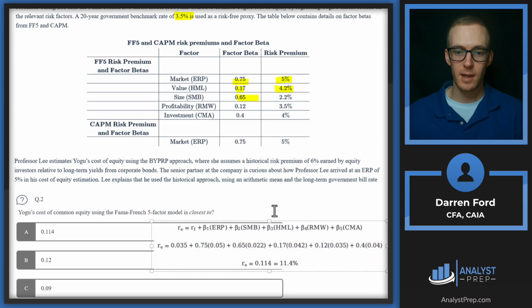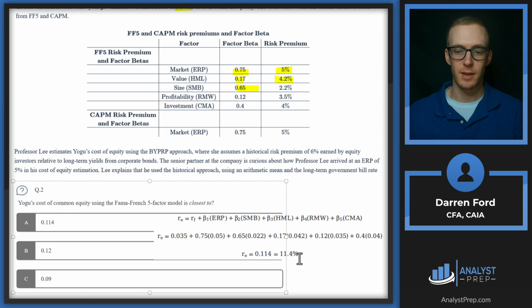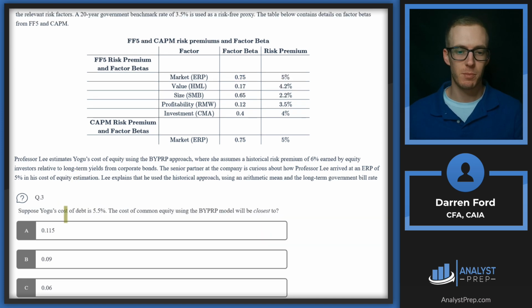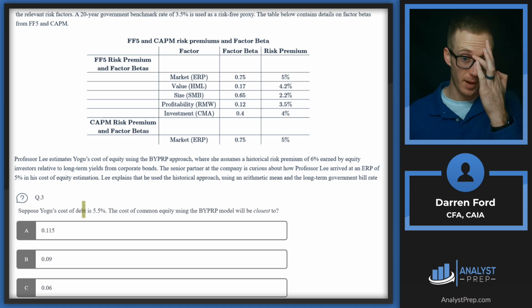So pulling that in, we see we've got that 3.5% as the risk-free rate. And then beta 1 times the risk premium of ERP, 0.75, 0.05. And then it's just kind of down the line. So for small minus big, 0.65 times 0.022, high minus low value, and so on and so forth. So we multiply all that out, gives us 11.4%. Answer A.